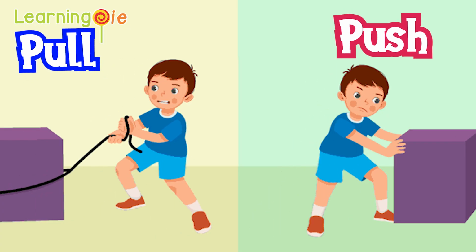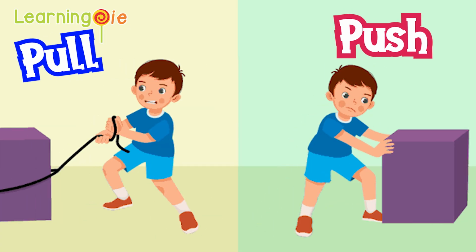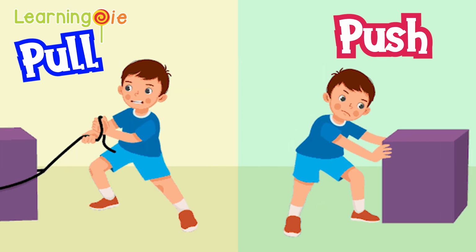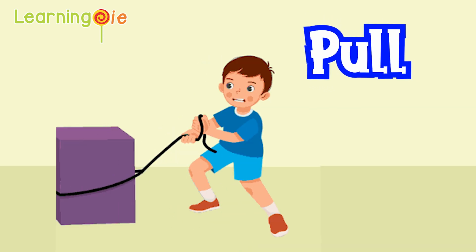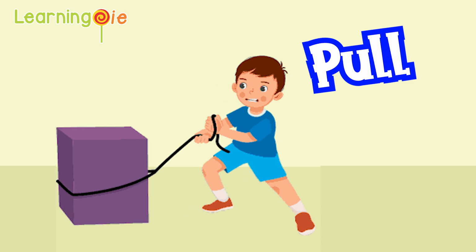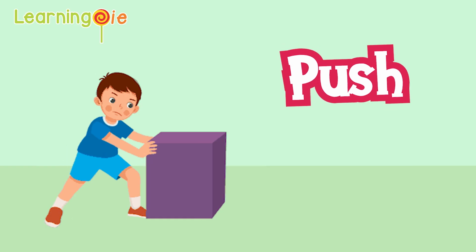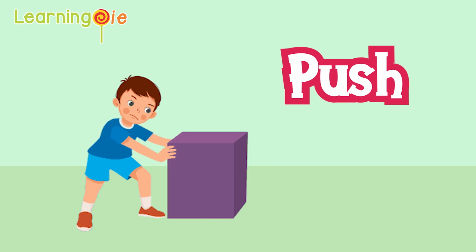Pull and push. Pull. Pull the box. Push. Push the box.